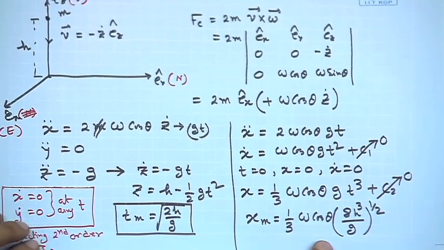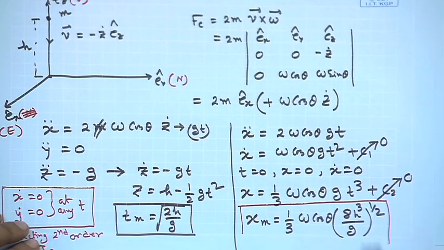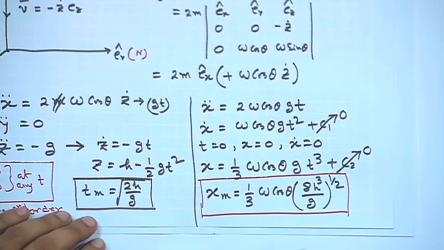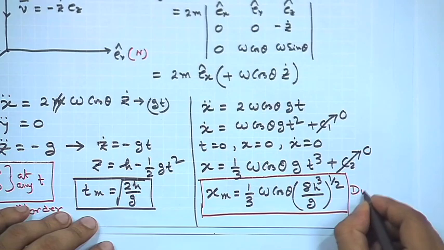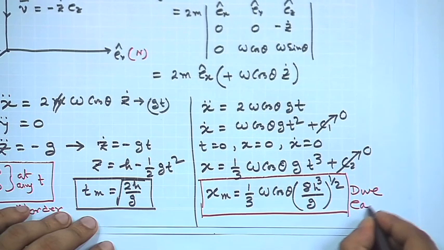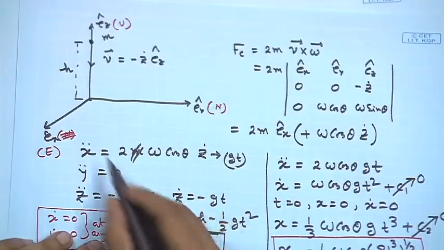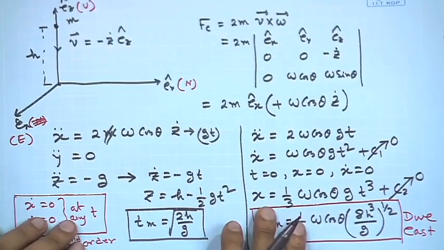So, this is the maximum deviation, and the maximum deviation is due east, because the x axis, if you recall, is the eastern direction.